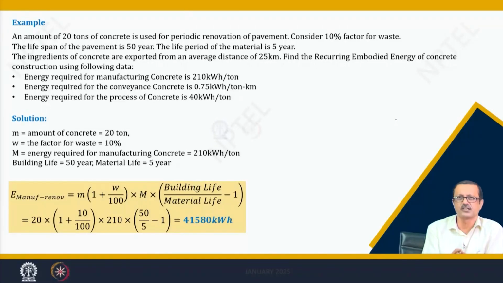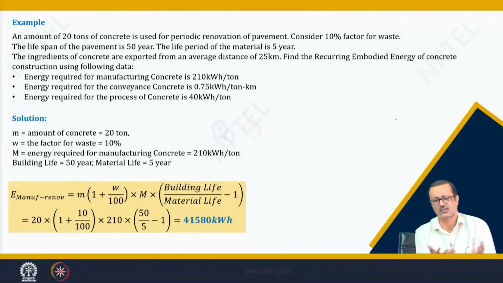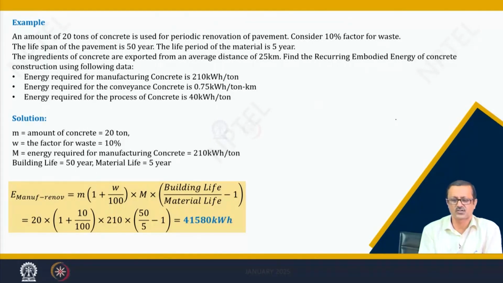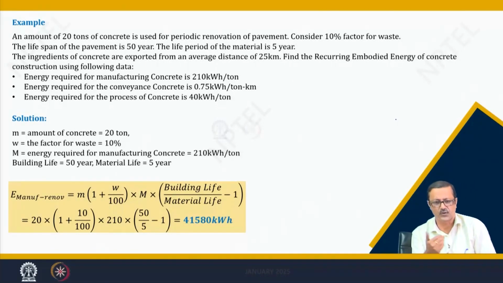There will be some kind of a repair or damage we can find, and those 20 tons of concrete have to be brought in or manufactured. The ingredients are imported from 25 kilometer. Find the recurring embodied energy using those formulas.